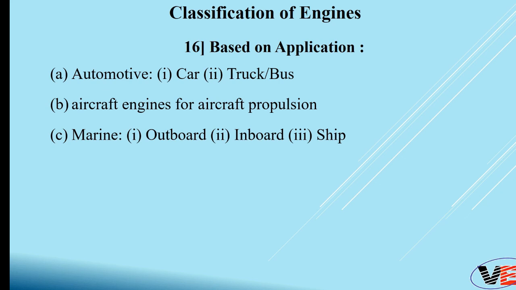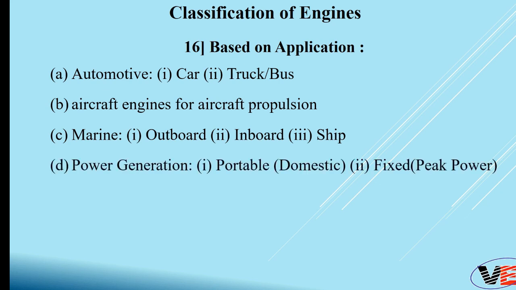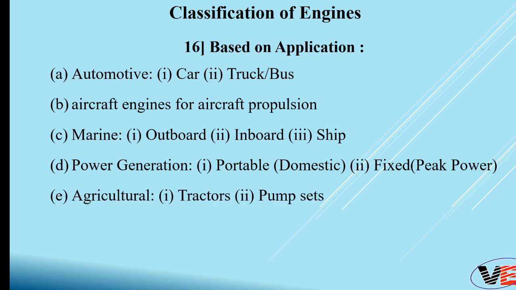Second, marine application, where outboard and inboard ships are the examples. Power generation applications like power plants are there. There are two types of power generation, portable and fixed. Portable, where you have seen the generator, the diesel engine. In fixed, the power station where steam engines are used. Agricultural purposes like tractors and pump sets, and last, earth moving where dumpers and cranes, for example, are used.